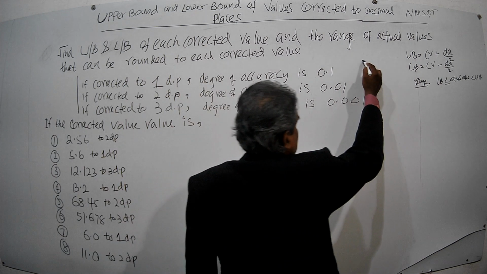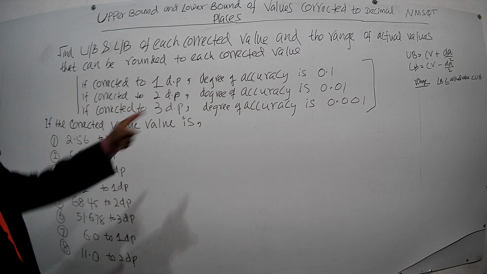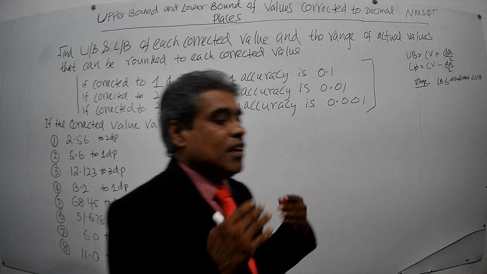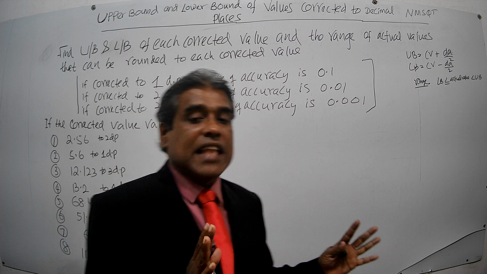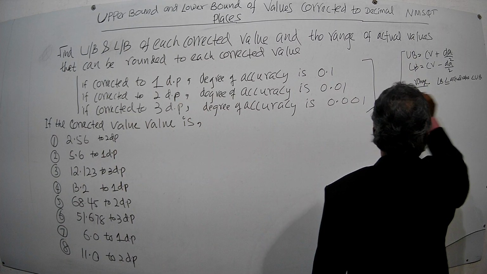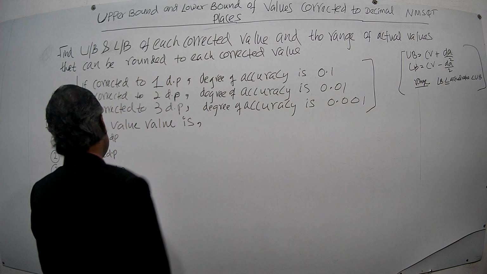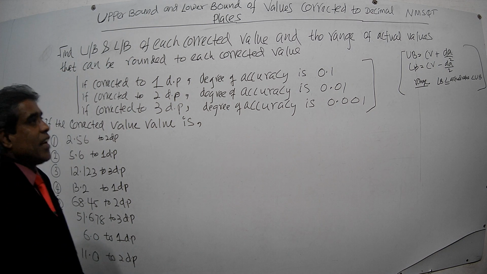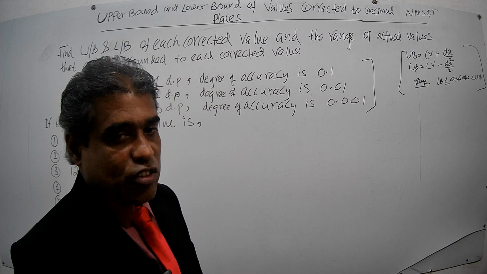In the examination question, this part is not given. That is what I wrote for our convenience, but this must be your knowledge. You must have this knowledge from your study of this lesson. You must go to the exam with that knowledge, and you must have this knowledge also. You will be given questions like this, and they will ask you to find the upper bound, lower bound, and the range of values that can be corrected to that given corrected value to the given degree of accuracy.